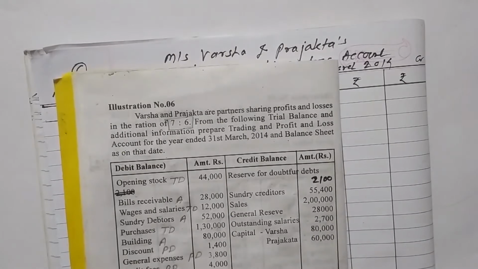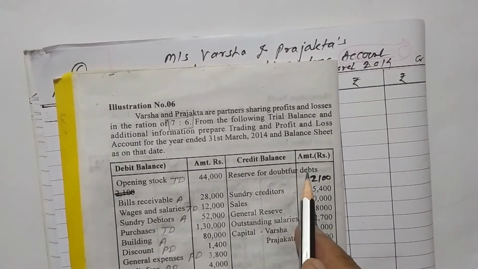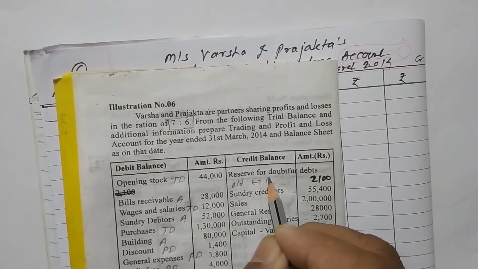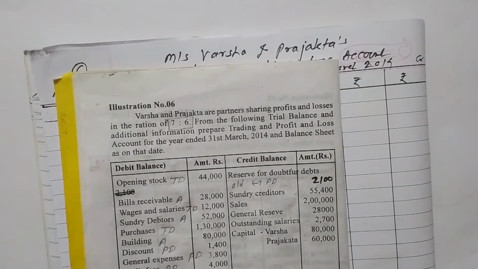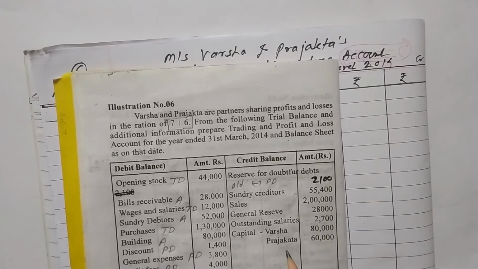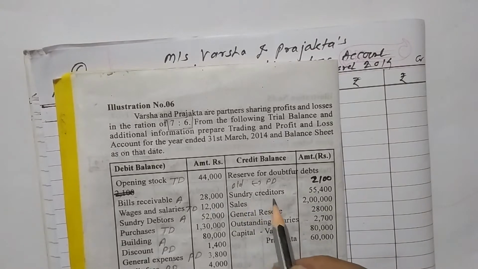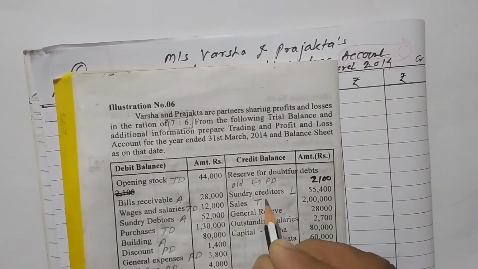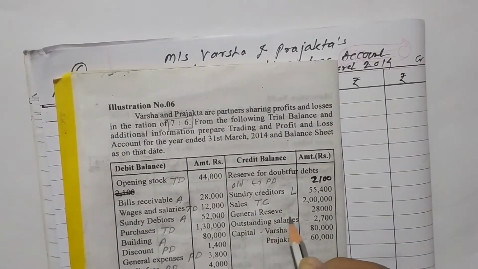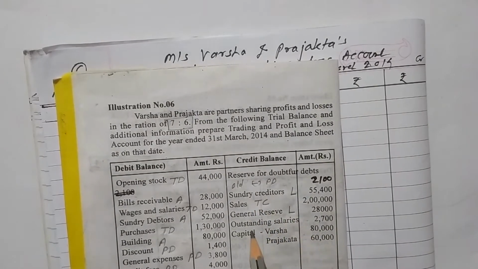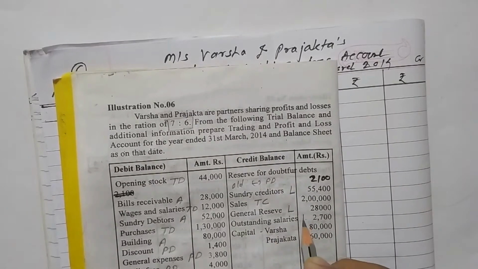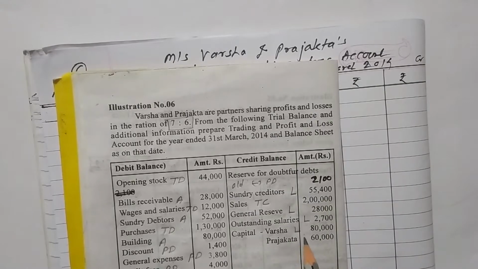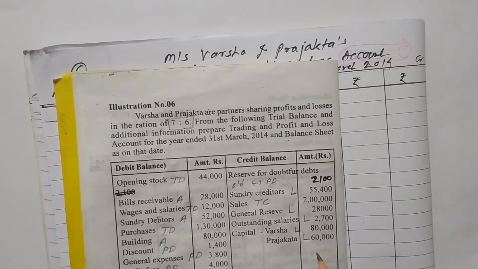Now on the credit side, reserve for doubtful debts is the old RDD. It is deducted from bad debts PD. We have to take out the bad debts here. Now sundry creditors is a liability L. Sales is a direct income. It's a TC. General reserve is a liability L. Now outstanding salaries is a liability L. Capital, Varsha's capital L, liabilities, and Prajakta's capital L, liabilities.